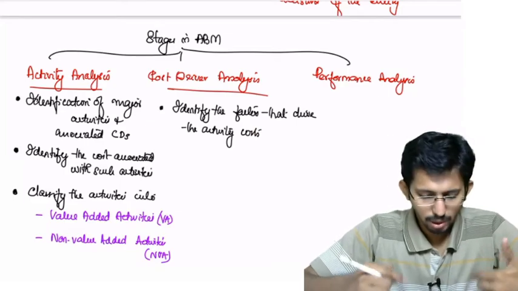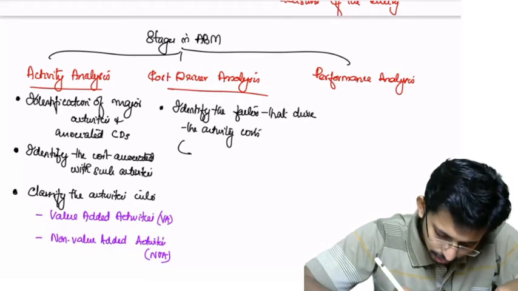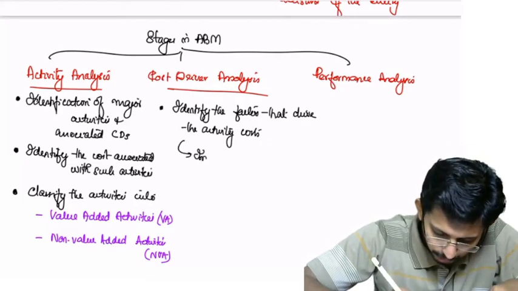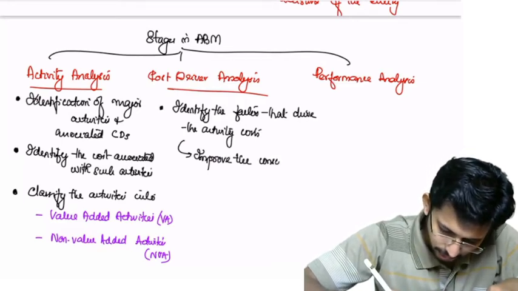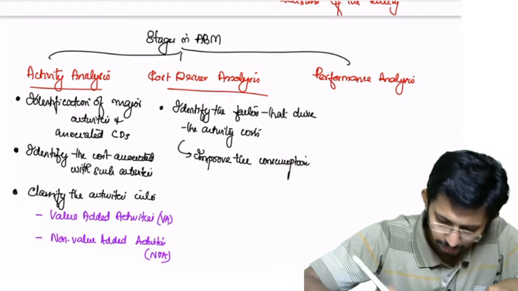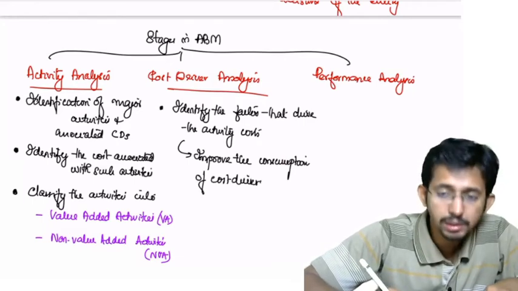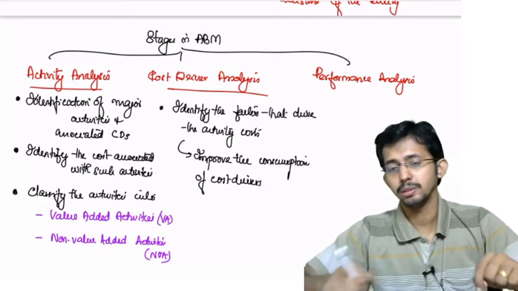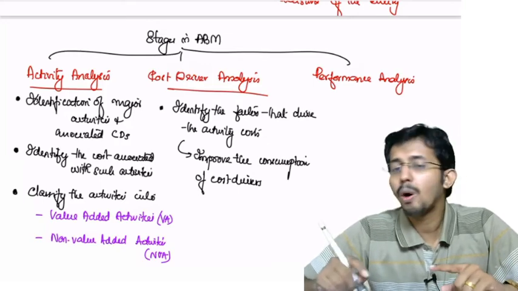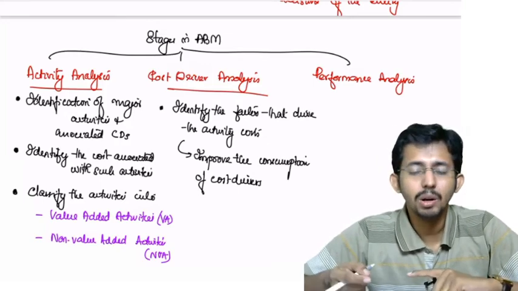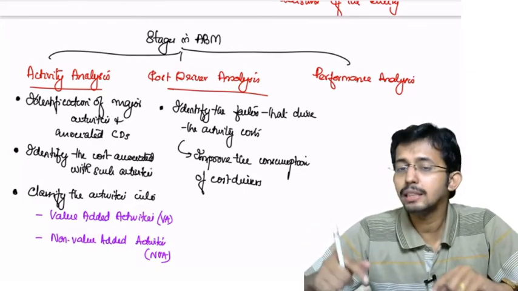Now why do you have to do that? Why do you have to identify the cost drivers? You need to improve the consumption of cost drivers. The cost is driven by the consumption of these cost drivers. Activity cost is driven by the consumption of these cost drivers. So if you want to reduce the cost or improve the cost, you have to improve the consumption of the cost drivers. So that is the objective.